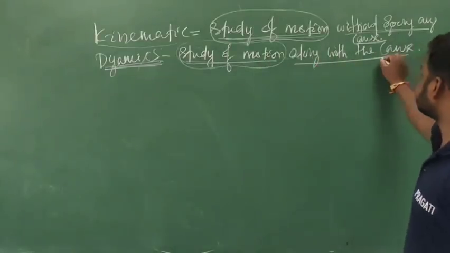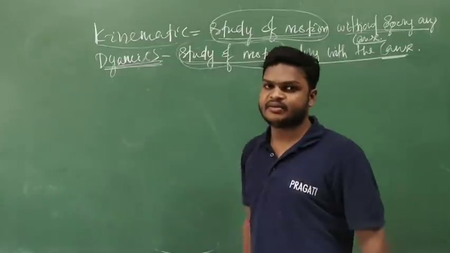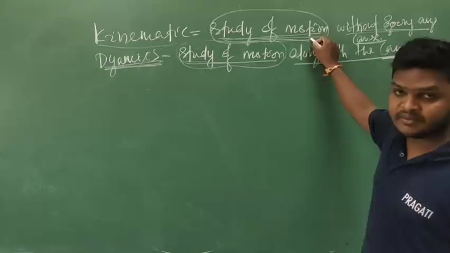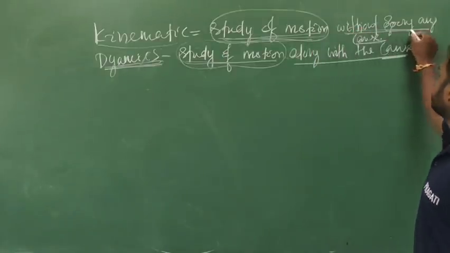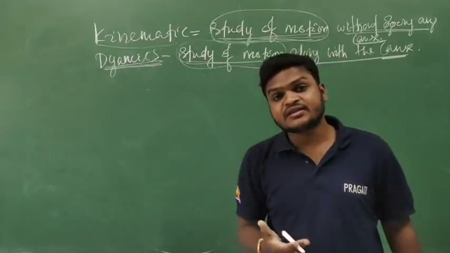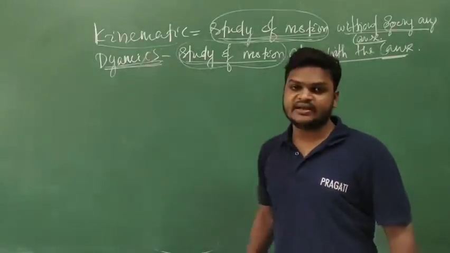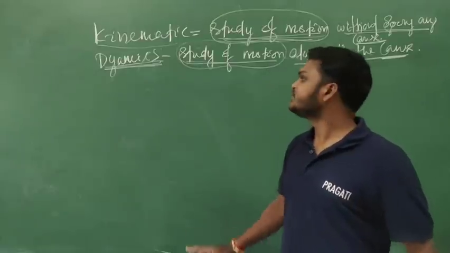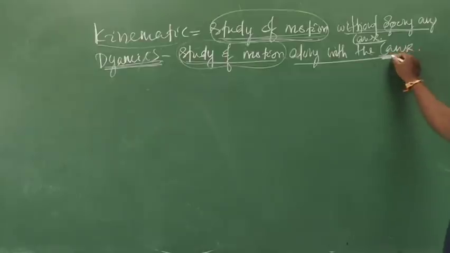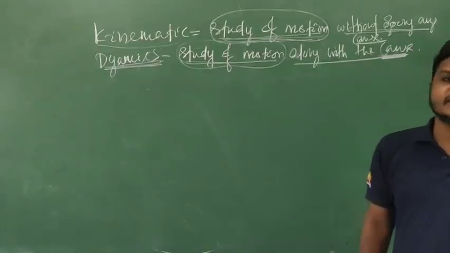The motion can be developed, that is what we study in dynamic. Kinematic only studied motion, what is the meaning of motion and how many types of motion. But how motion can be developed, that is studied in dynamic. So understand clearly: in dynamic also we study motion, but along with the cause of how motion is developed.